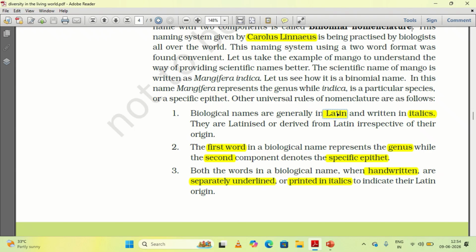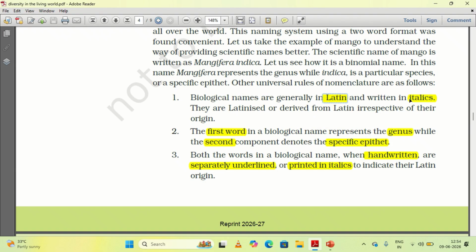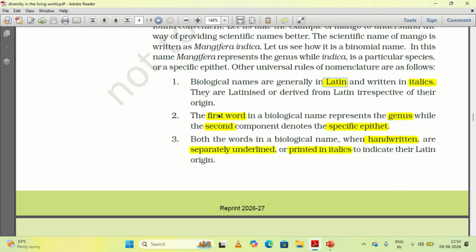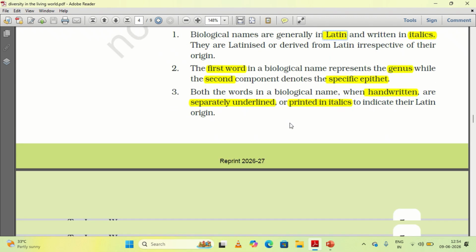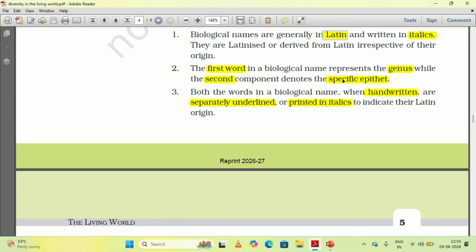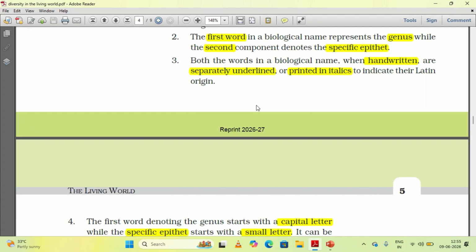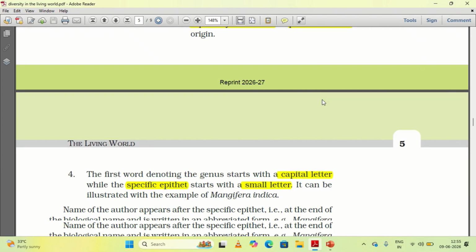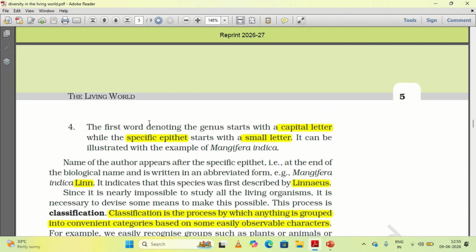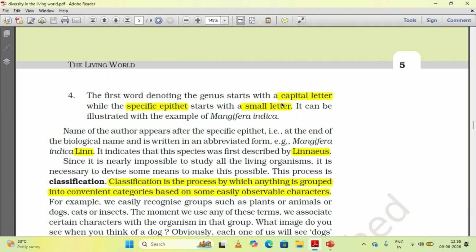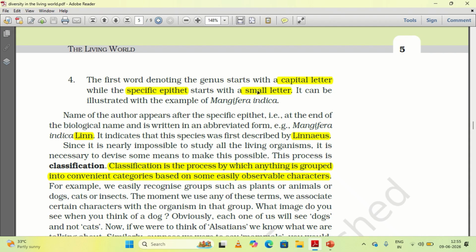They are Latinized and written in italics. The first word reflects the genus name and the second word reflects the species name. If handwritten, they have to be underlined separately, or if not, they should be printed in italics. The genus name should start with a capital letter, and the species name should start with a small letter.